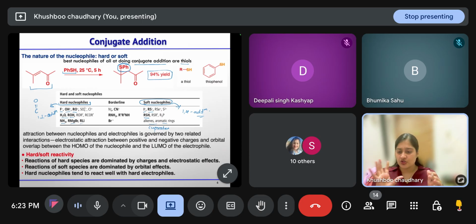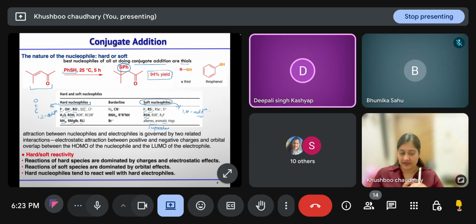Based on size also you can remember: if the nucleophile is more electronegative, like fluoride or hydroxide oxygen, those will be hard nucleophiles, and they undergo 1,2 addition. And the other nucleophiles that have bigger size, like iodide or sulfur, have electron density dispersed, so they are not that reactive, and that's why they are soft. Understood, ma'am.